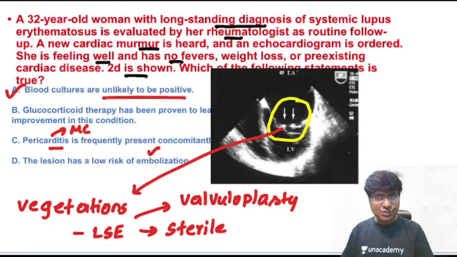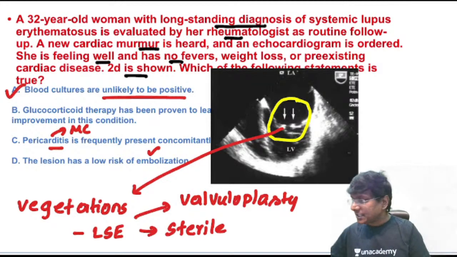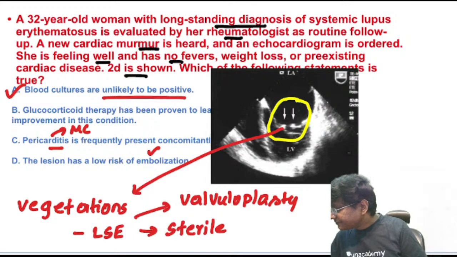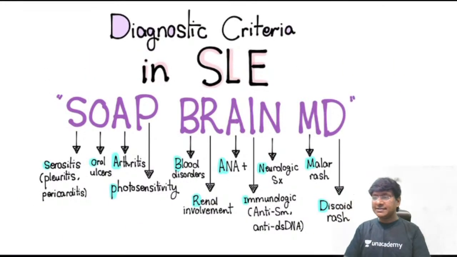So what is the first topic? We will be doing a quick revision now, a quick revision about SLE. In SLE, there are 11 important manifestations. Out of these 11 important manifestations, you should have 4 for the diagnosis. Okay, right. So this will be the diagnostic criteria for your SLE.